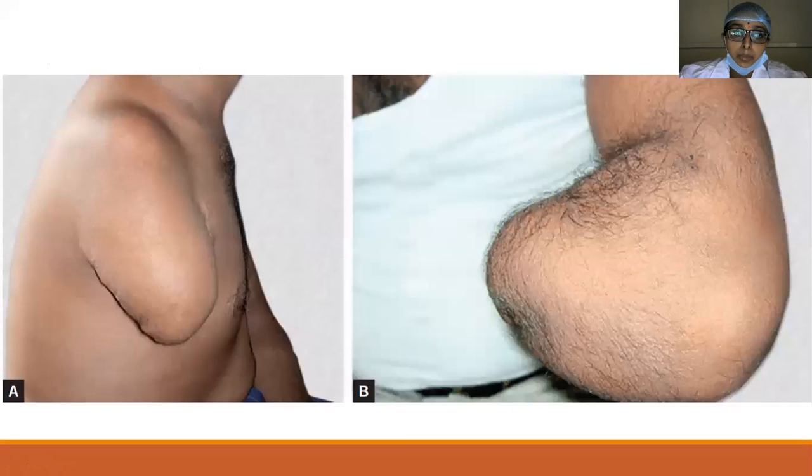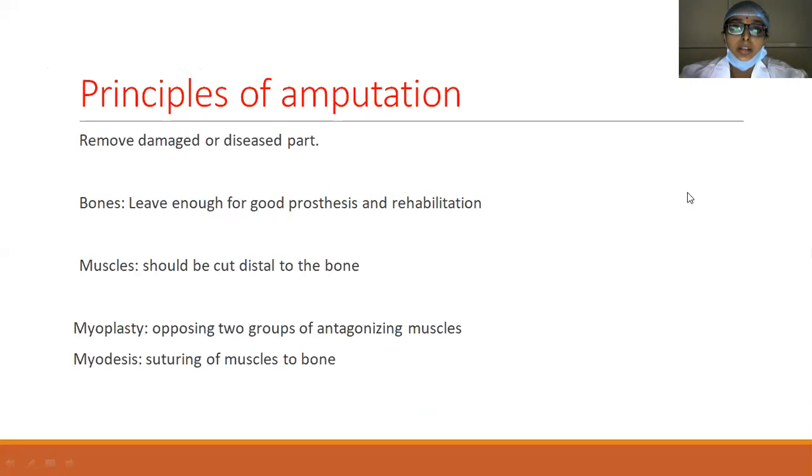And now in the picture you can see the stumps of the above elbow and below elbow amputations. So coming to the principles of amputation, one thing we have to remember is that amputation is not an endpoint. By removing the limb, you are not putting a full stop. It is a new beginning.